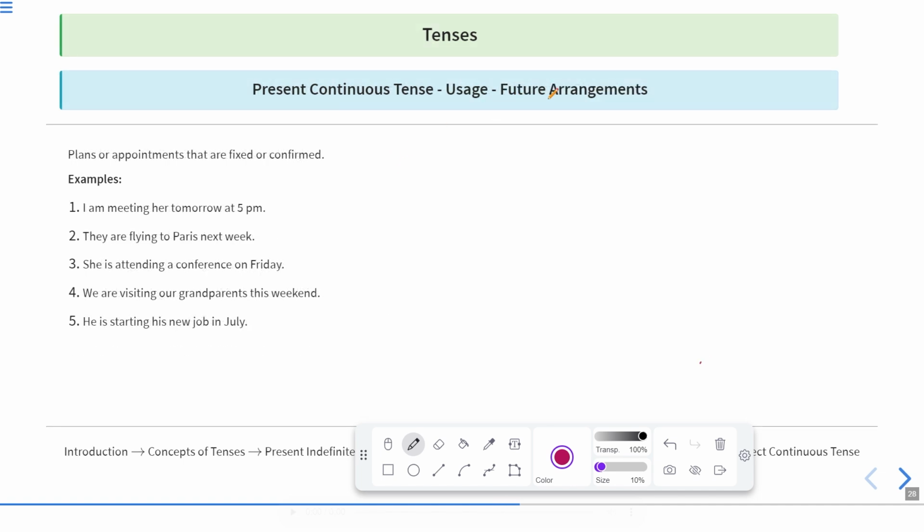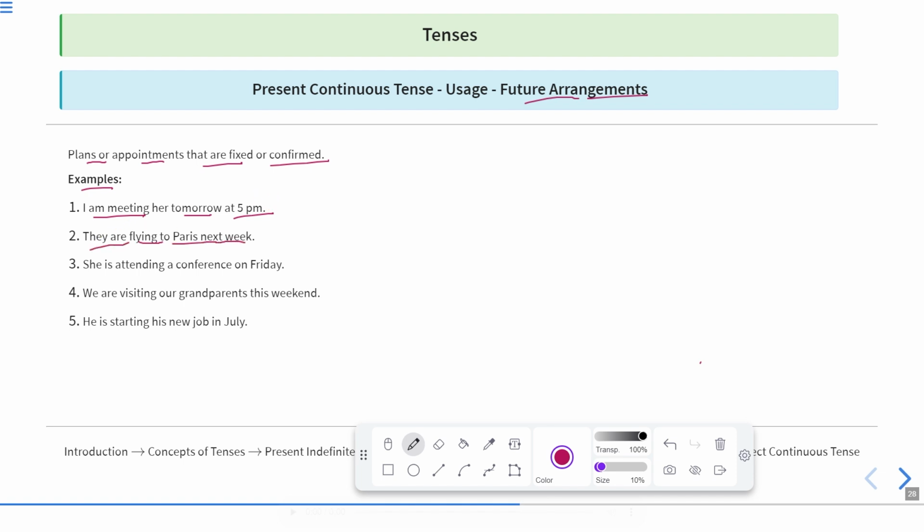Here is another usage, that is to show future arrangements: plans or appointments that are fixed or confirmed. Examples: I'm meeting her tomorrow at 5 p.m. If some plan has been made, or if some appointment has been taken, it means it is certain to happen. So that can be written in present continuous tense. I'm meeting her tomorrow at 5 p.m.